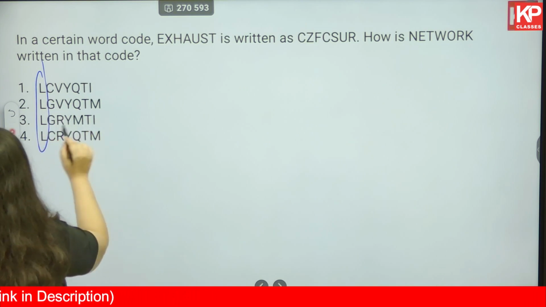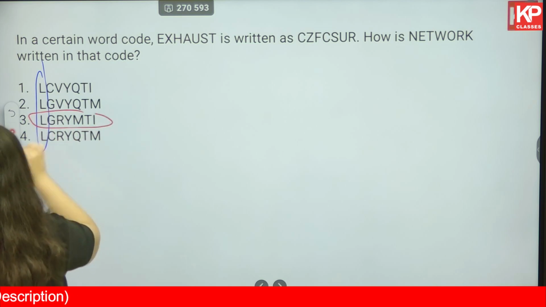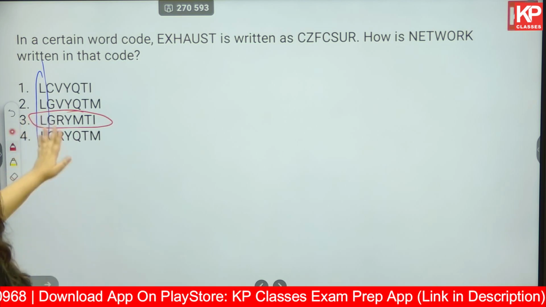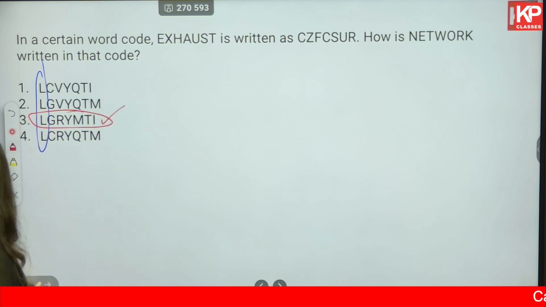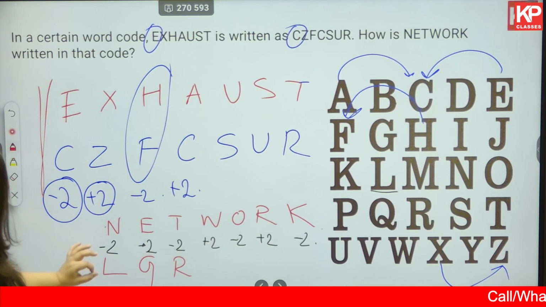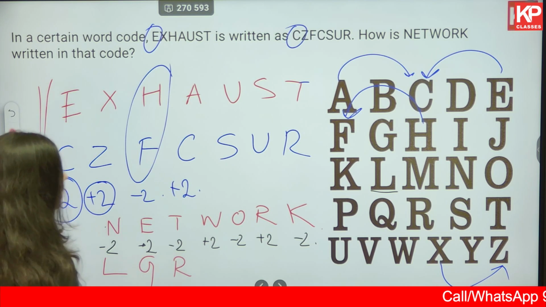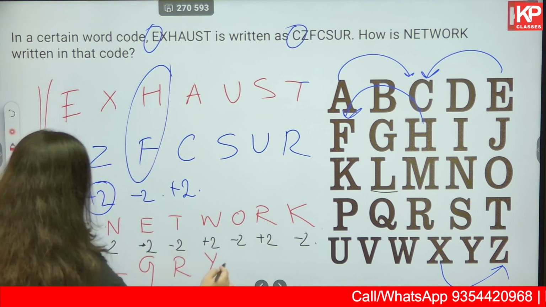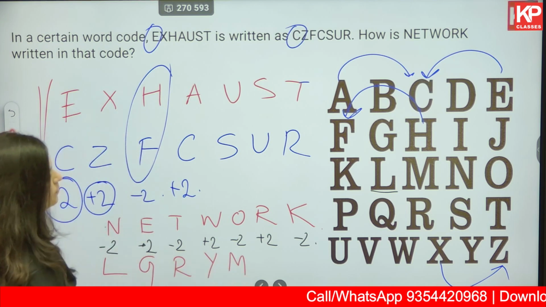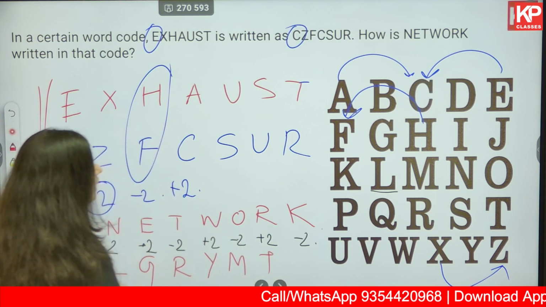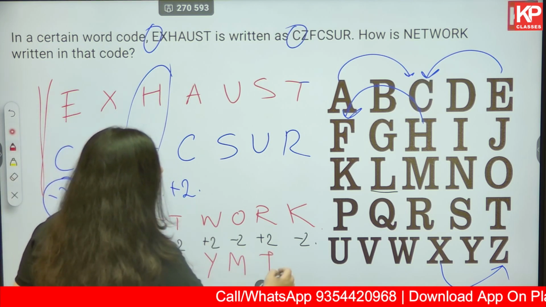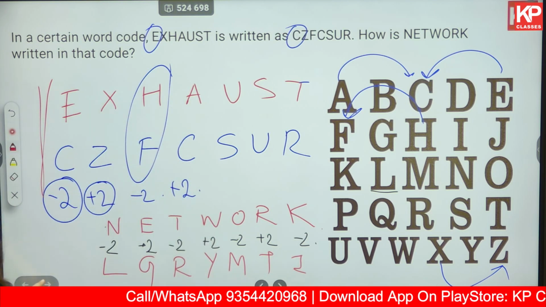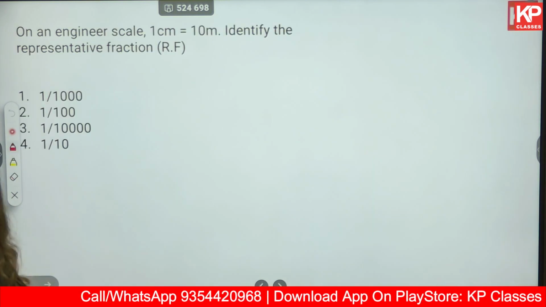L, G, R. Yes, option number 3 is the only one which is giving you the answer in form of L, G, R. So this is correct. But let's be double sure. W with +2 becomes Y. O with -2 becomes M. R with +2 becomes T. And K with -2 becomes I. So LGR WM TI.